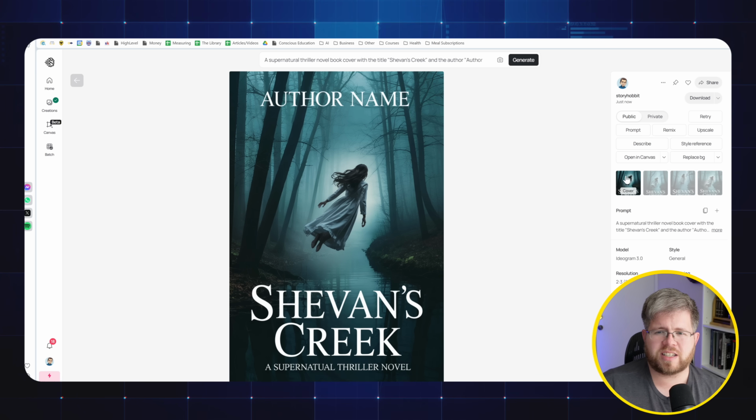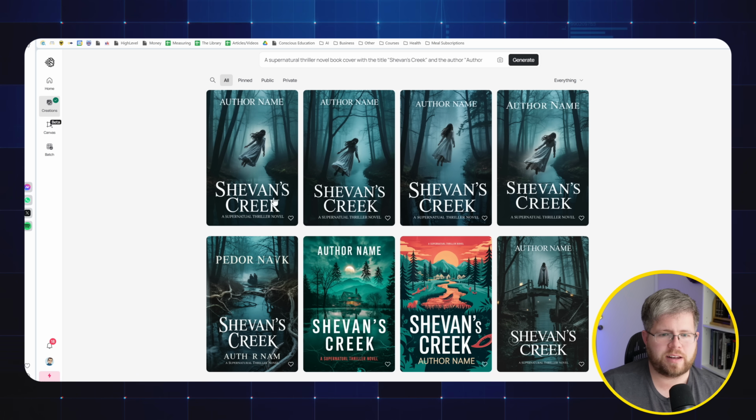But you notice there's just something not quite as haunting or spooky as the original that we were looking at. And I've kind of noticed that's the case with Ideogram. It's getting it close, but I almost feel like it has gotten slightly worse, which is a little bit scary to me. So what we're going to do is try their reference feature, and I'm going to bring in the references from the old thriller novel covers that we saw before.